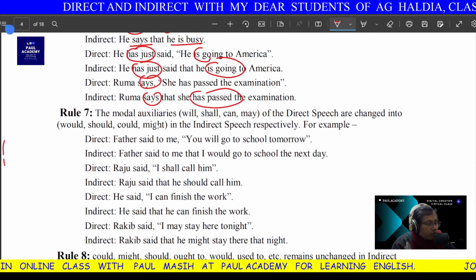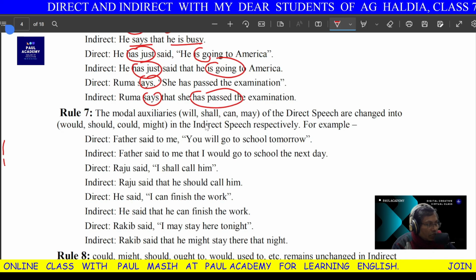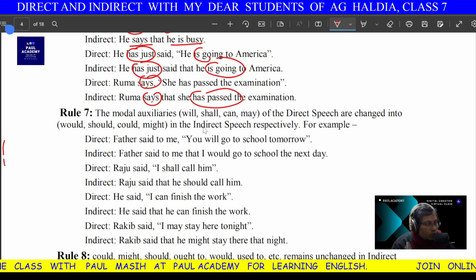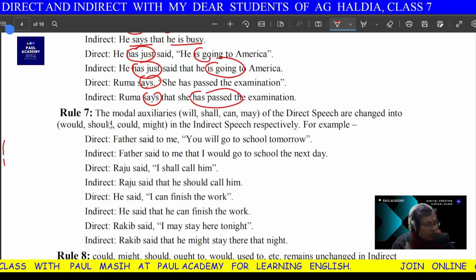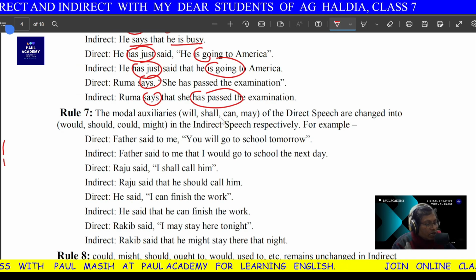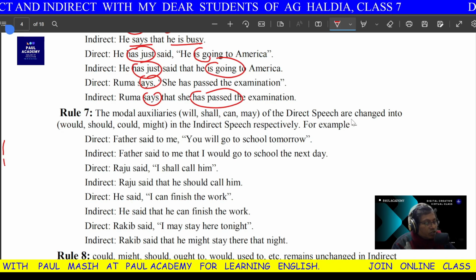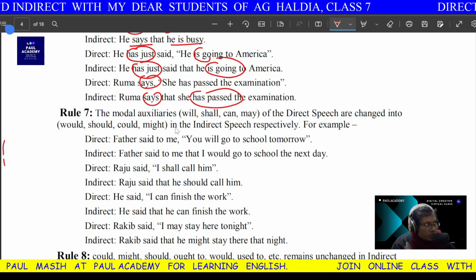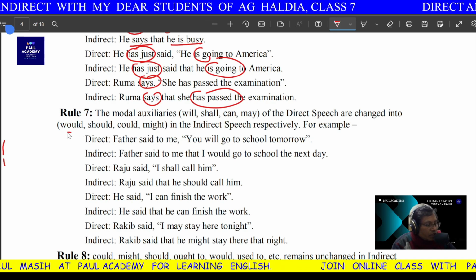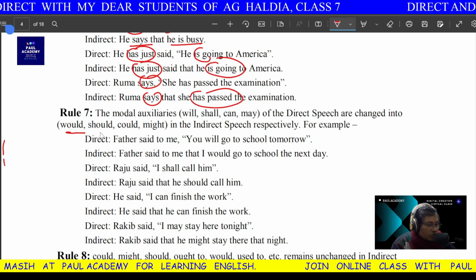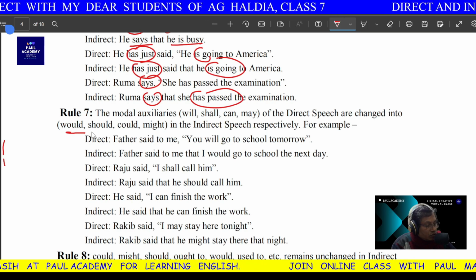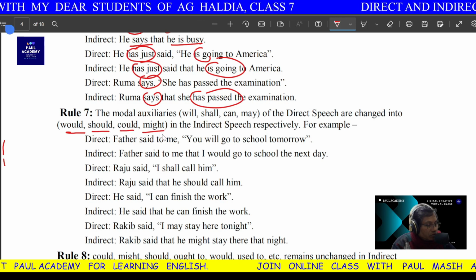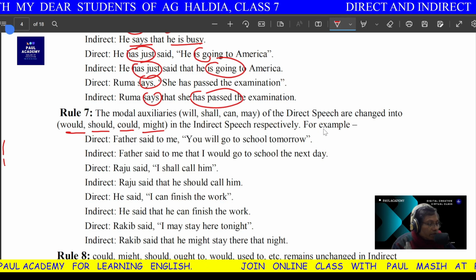Now the modal auxiliaries. What are the modal auxiliaries? Can, could, shall, should, will, would, may, might, ought, need, dare, must, used to, have to. These 14 verbs are modals. When the modal auxiliaries will, shall, can, may are in the direct speech and the reporting verb is in the past tense, they will be changed correspondingly: will changes into would, shall into should, can into could, may into might.